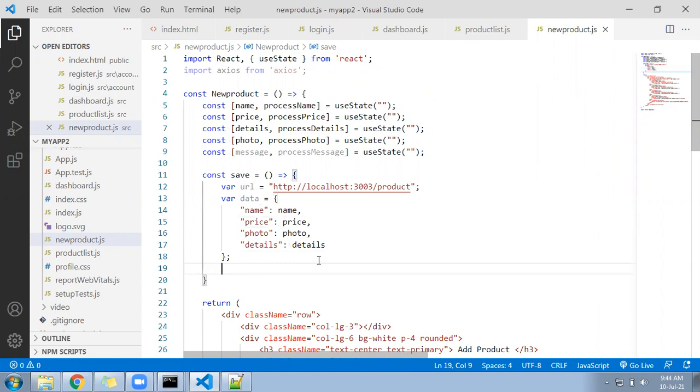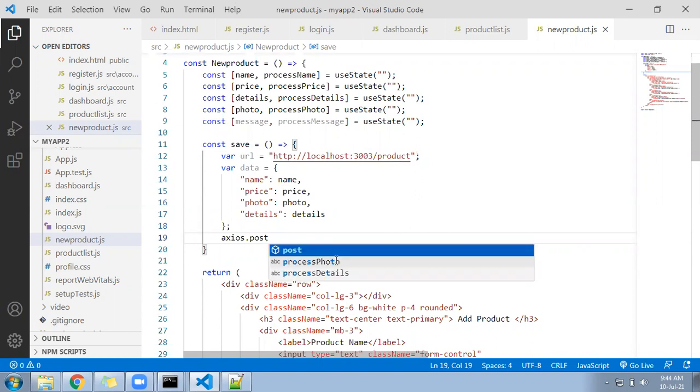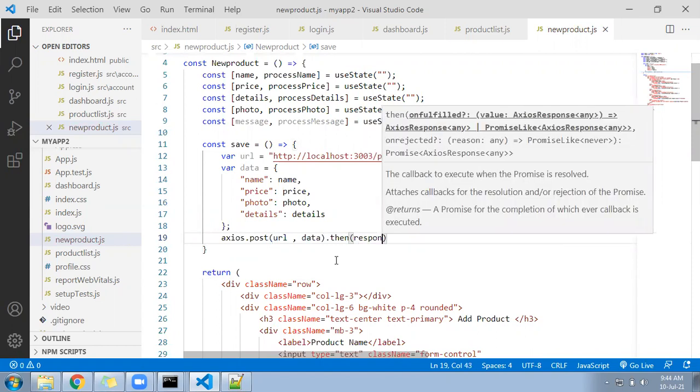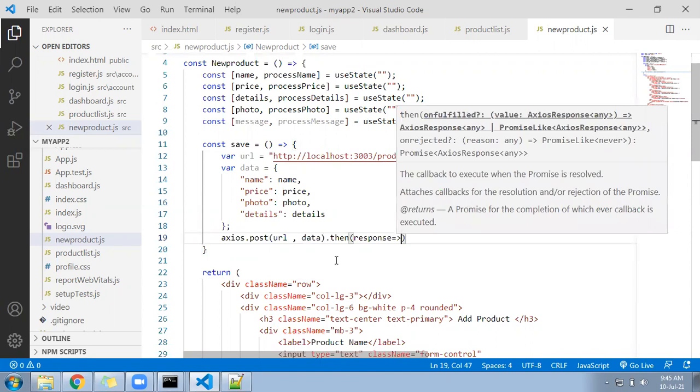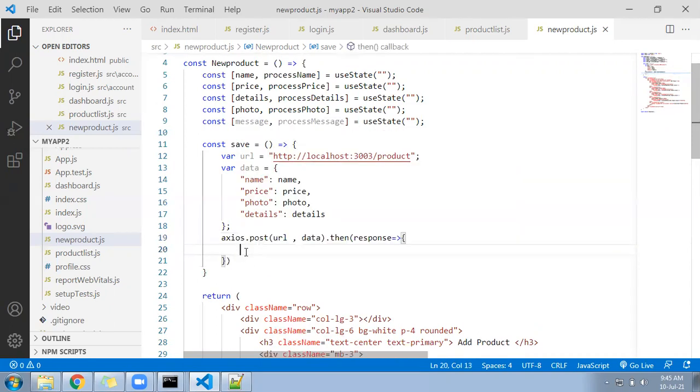Come down below. You will write here axios.post, number one called URL and second is called data. Then you can write capture response, but this response is not going to be much helpful. Here we have to display the hardcoded value using the process message function.